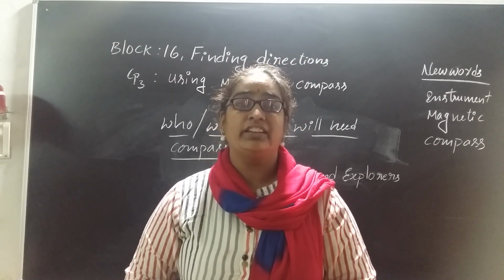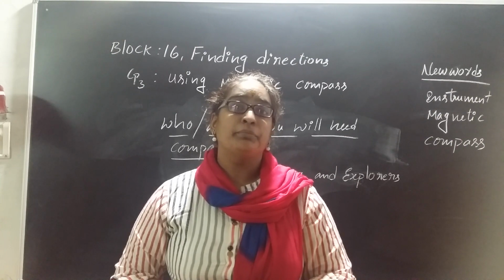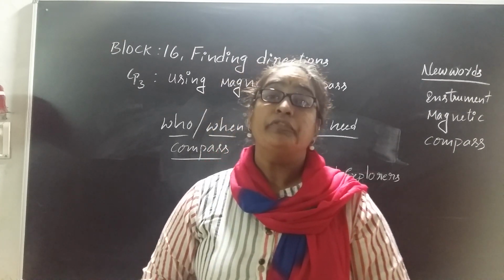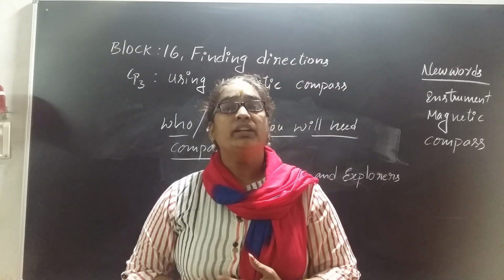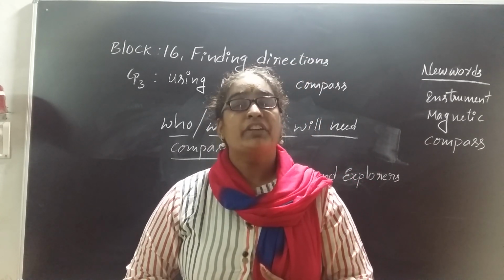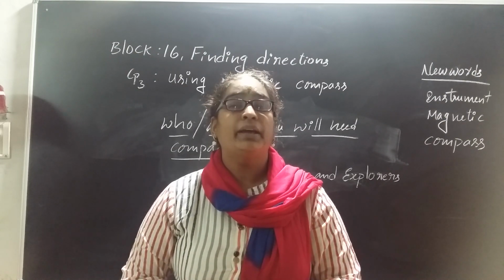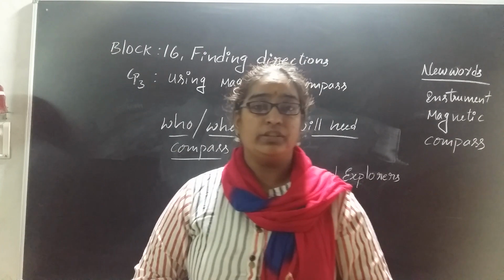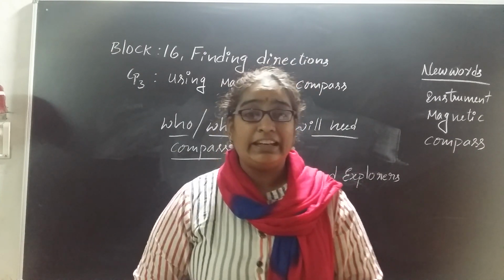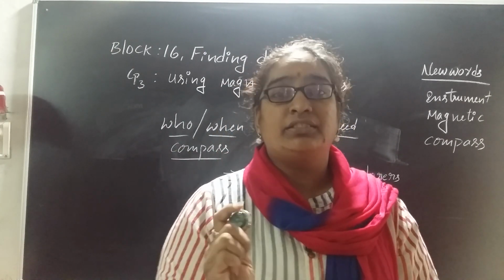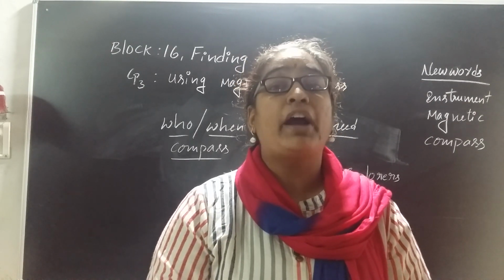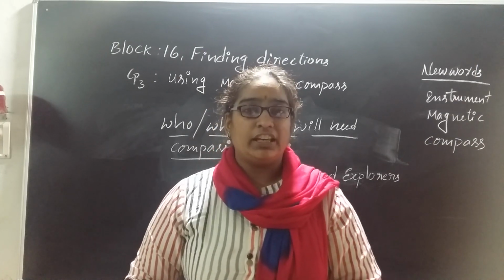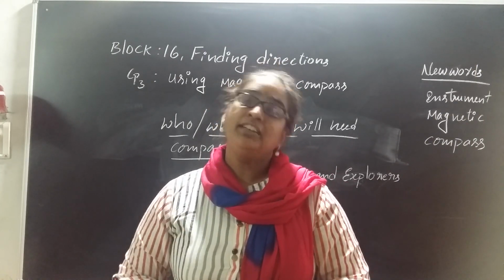Like I said earlier, if you are stuck in a forest or mountains, sometimes you can't see the sun. The sun is sometimes not visible because many mountains are covered by snow, and if we have snow, it will be very foggy. Sometimes the sun can't be visible. So at that time, definitely they need this compass to find out the north direction. And if they know the north direction, then it is very easy to find out the east, west and south.